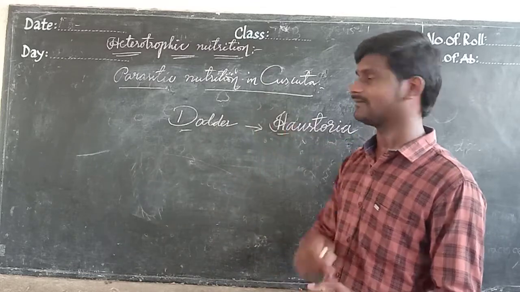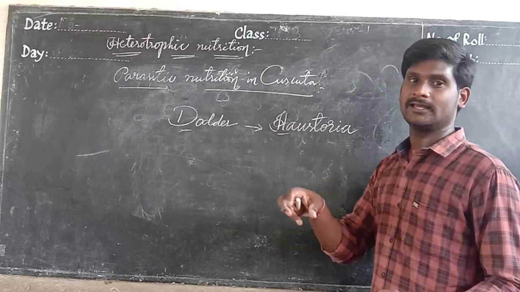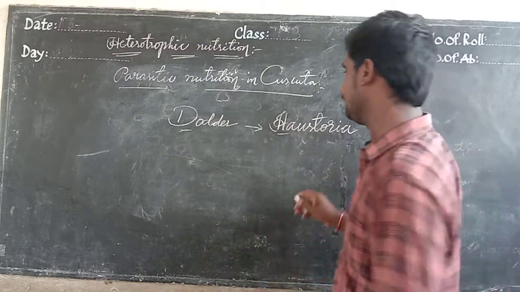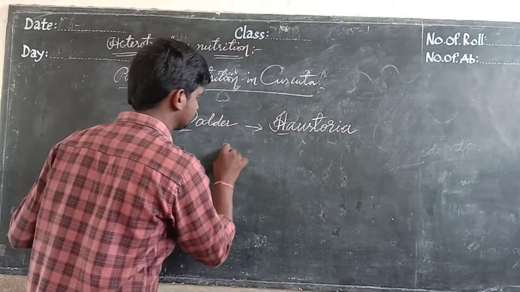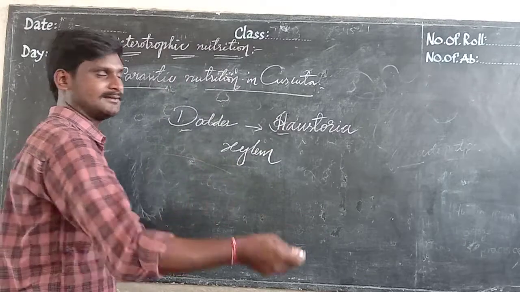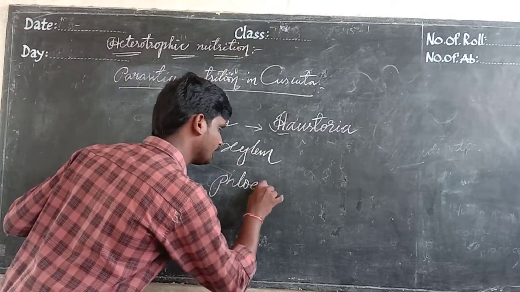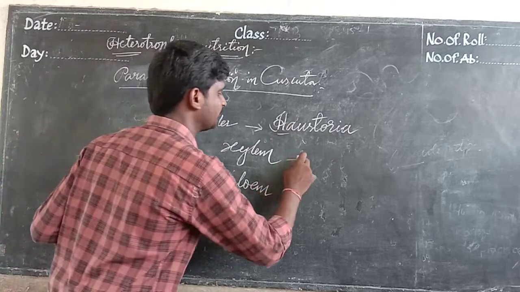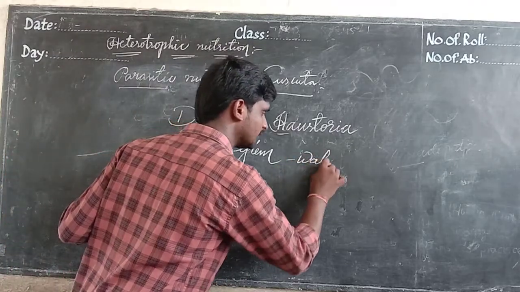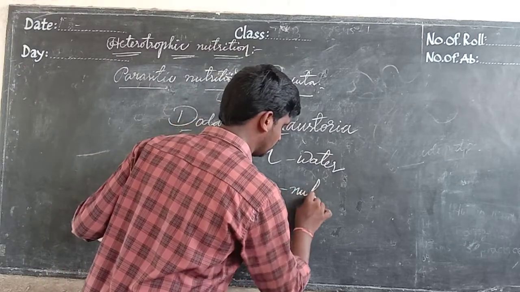They penetrate inside, and the Haustoria roots enter the place of the xylem and phloem. You know this already from previous classes, 10th class, xylem and phloem. Xylem transports water molecules throughout the plant, and the phloem helps in transporting the nutrients.